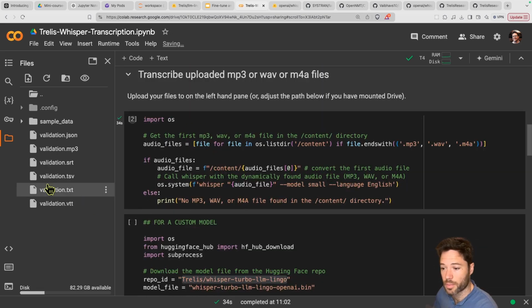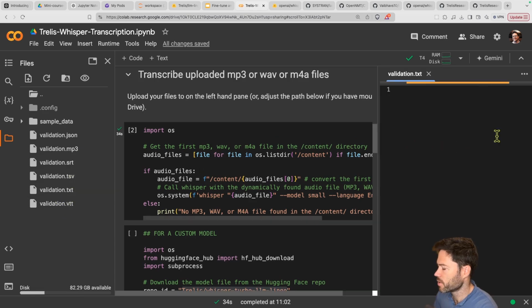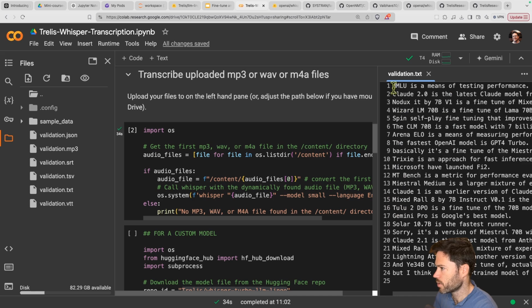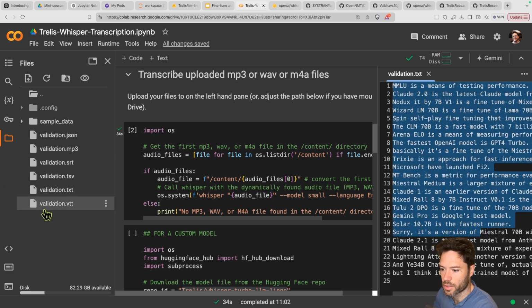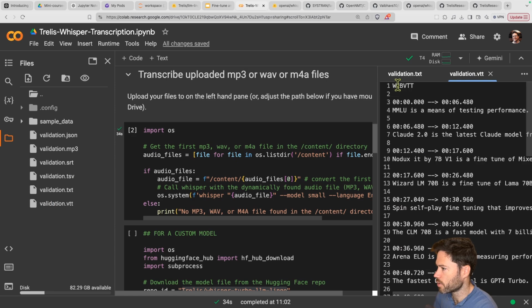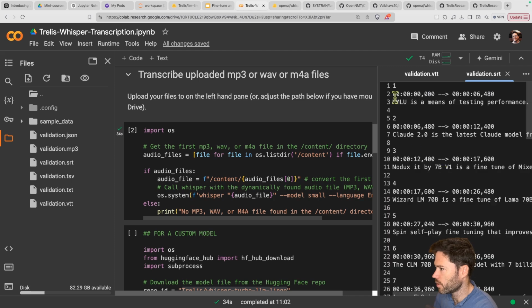So the transcription has been completed on this input file, and I'll quickly show you first the text. You can see here, it's a short amount of text. And I'll show you the VTT file, which is the transcript format I use for YouTube. And then for Twitter, if I upload a video, I'll use SRT. Both of these have got timestamps and text within them.